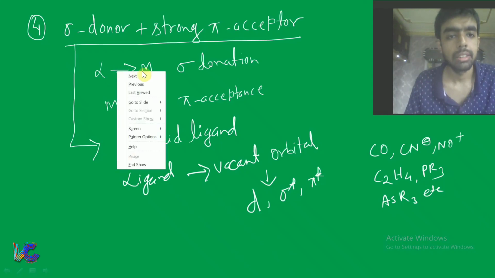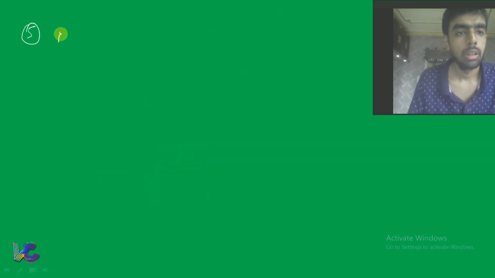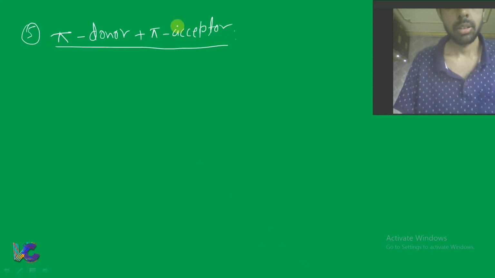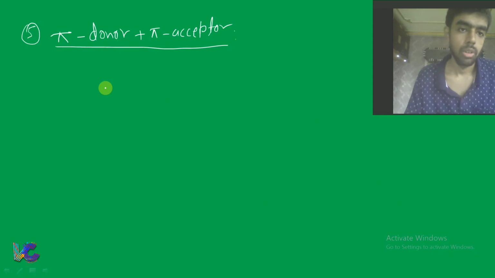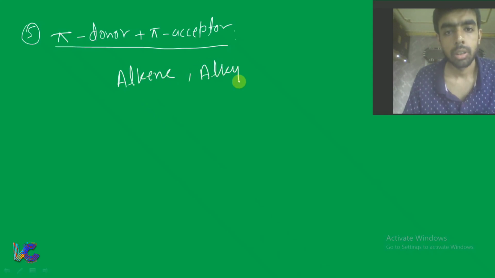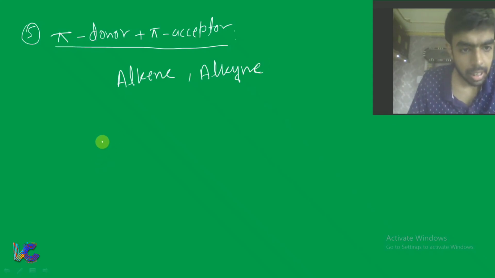Now next, the final one, is pi donor plus pi acceptor. So the ligand can donate the pi electron, it can accept the pi electron. So pi donor and pi acceptor. The examples you can say alkene, alkyne. Okay, fine.